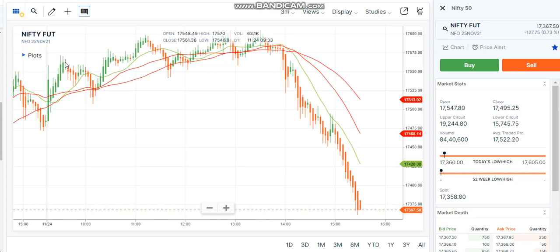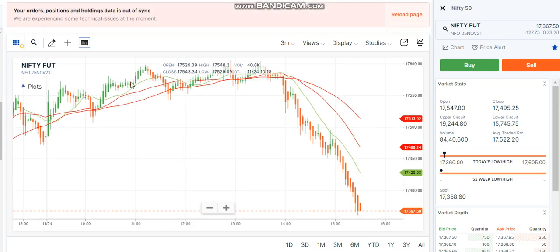The trend was confirmed to be an uptrend only, but here and there it was making movements of 50 points or even 40 points down, then sideways, but it was going uptrend only. If you could see here, these three indicators are lying on the candles. That indicates there is no clear trend formation here.